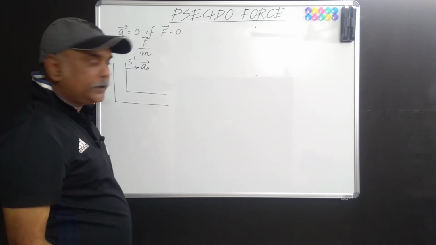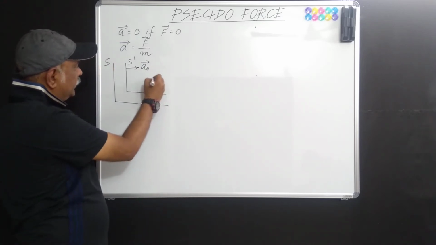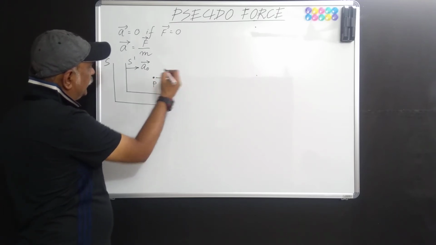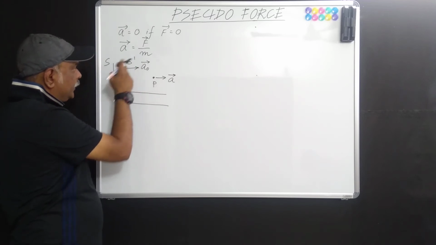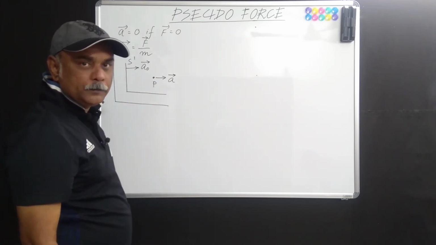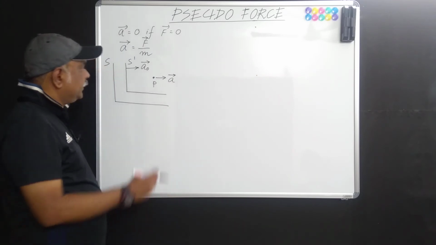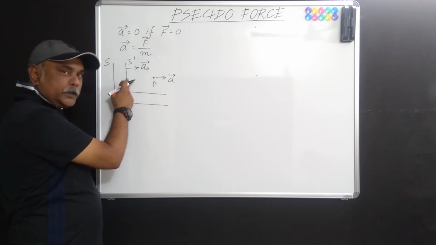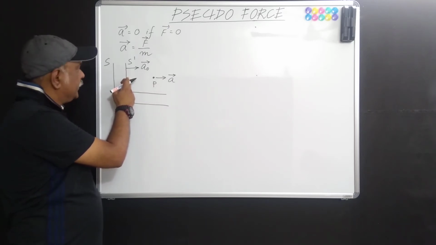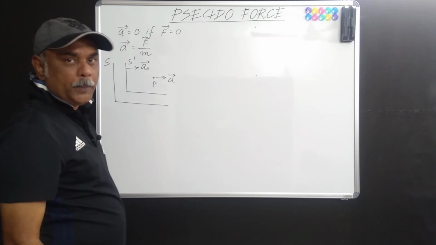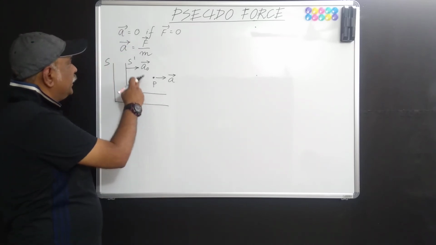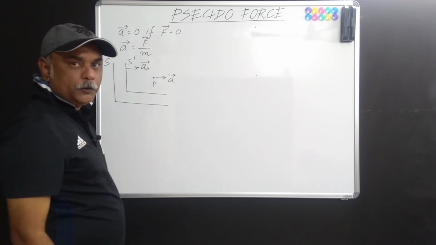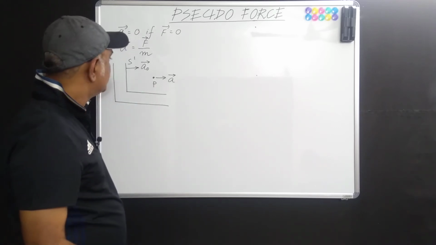Now, let us consider a particle P moving with acceleration a with respect to this non-inertial frame S dashed. We are interested in finding out this acceleration a of this particle P with respect to this non-inertial frame of reference S dashed. Naturally, we cannot apply Newton's second law directly in this non-inertial frame. So, we go for vector analysis.